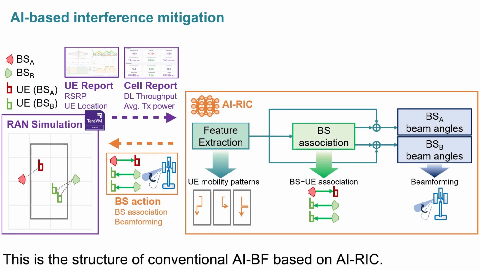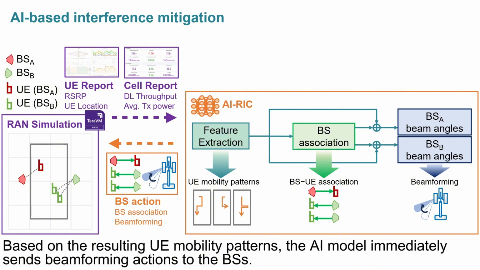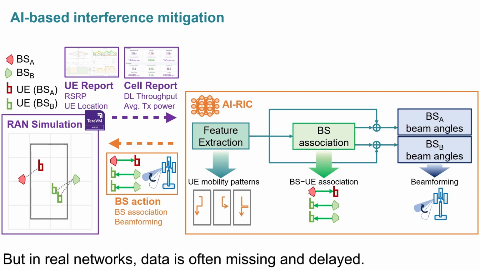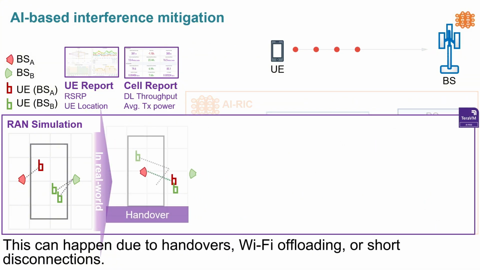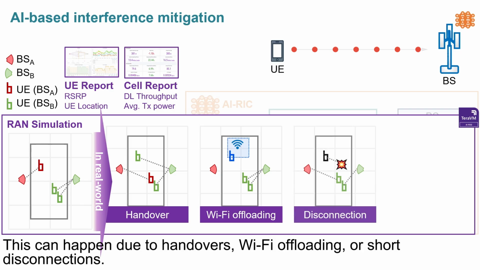This is the structure of conventional AI beamforming based on AI-REC. Based on the resulting UE mobility patterns, the AI model immediately sends beamforming actions to the base stations. But in real networks, data is often missing and delayed. This can happen due to handovers, Wi-Fi offloading, or short disconnections.